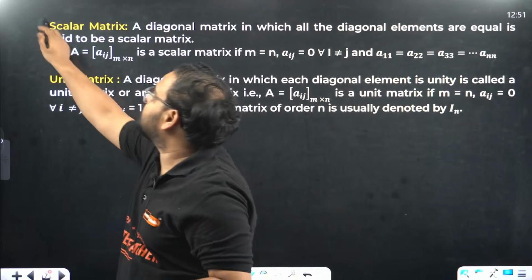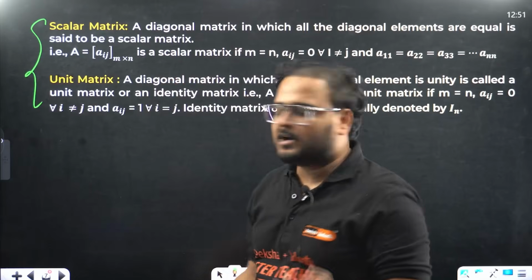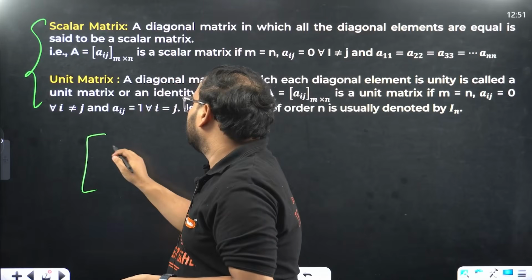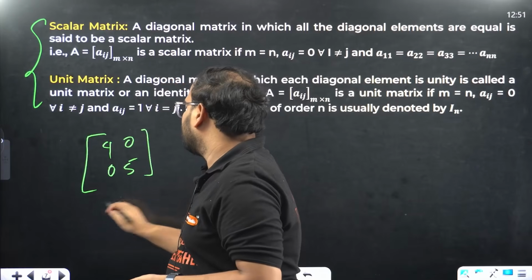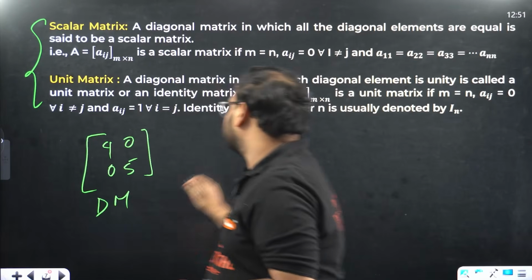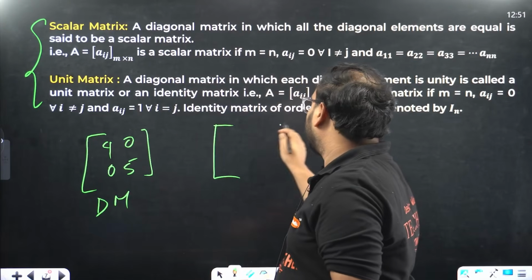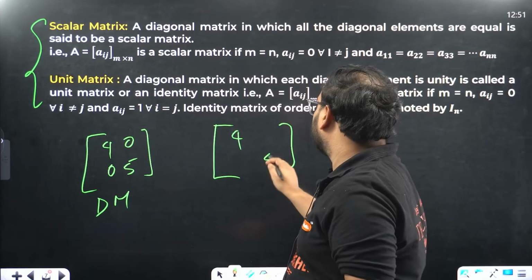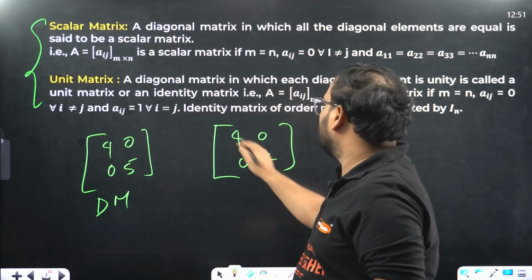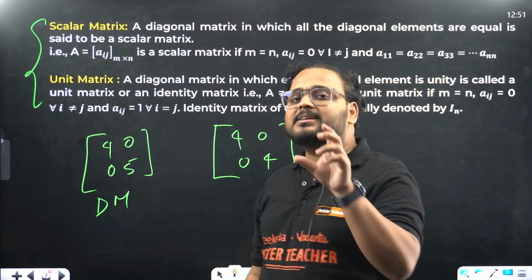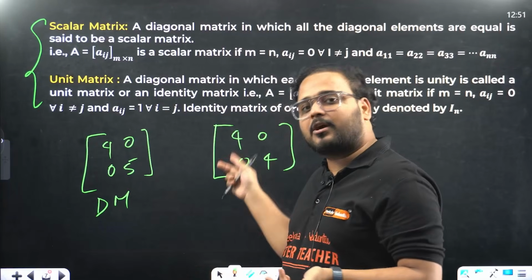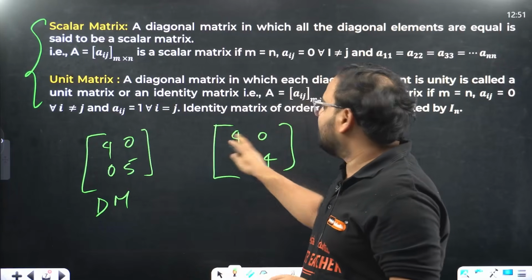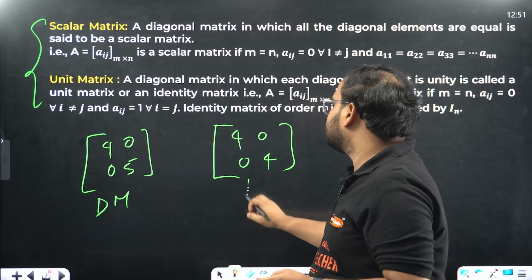Now, these two are also diagonal matrices. How come, sir? Start from here. When I have 4, 5, 0, 0, this is what? A diagonal matrix. When I have 4, 4, 0, 0, when the non-diagonal elements are 0 and also the diagonal elements are equal, then it becomes